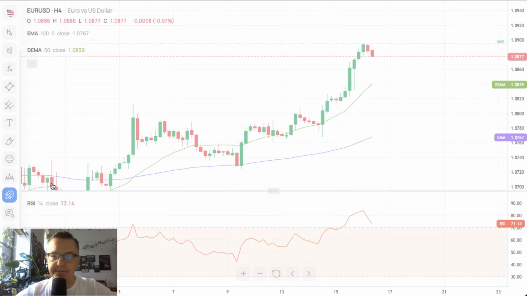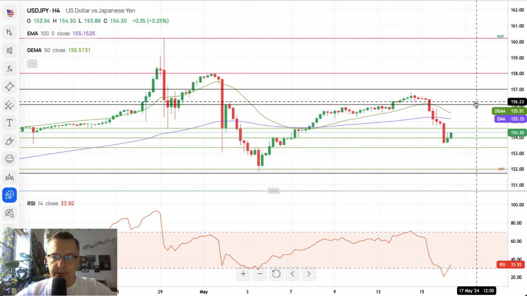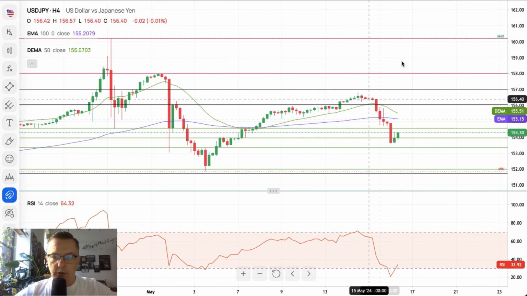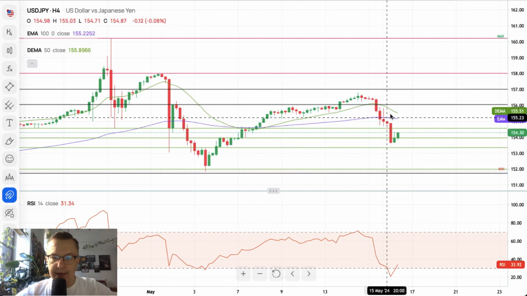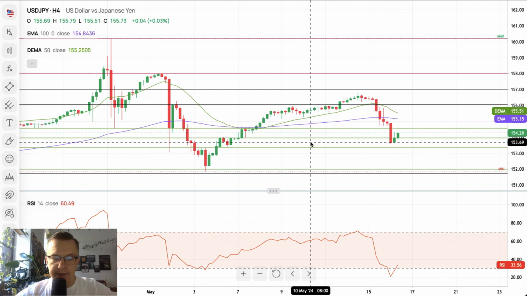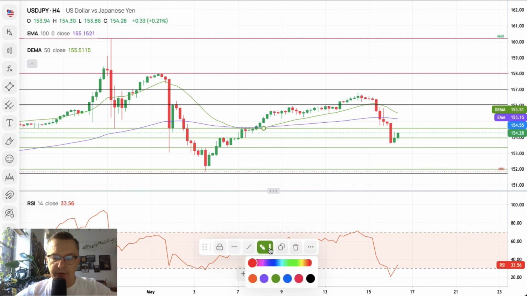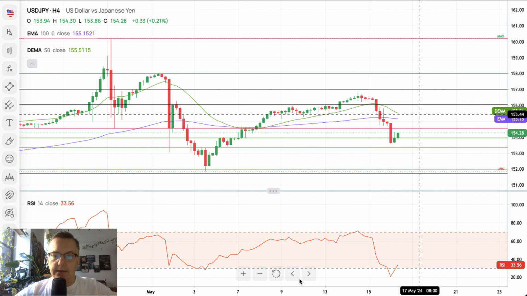US dollar to the Japanese yen. After the data from the Japanese economy was published, we got further deterioration towards the technical support. One of them, located at, let me just take this line here, 154.55, had been violated. So now it will act as the technical resistance.